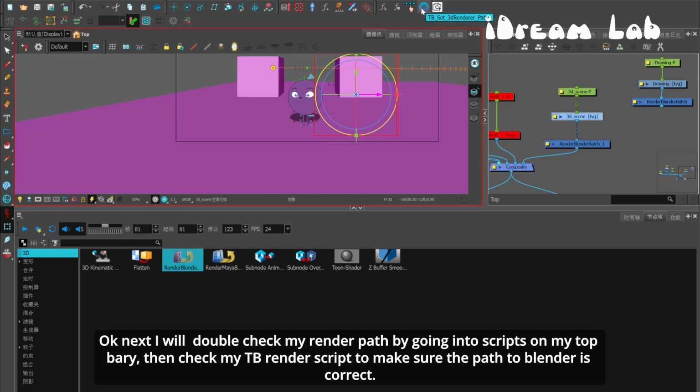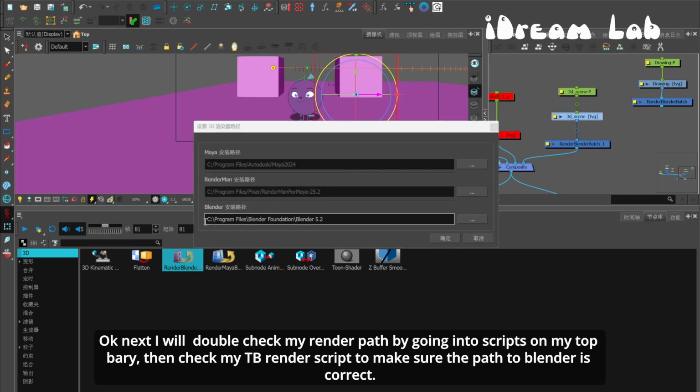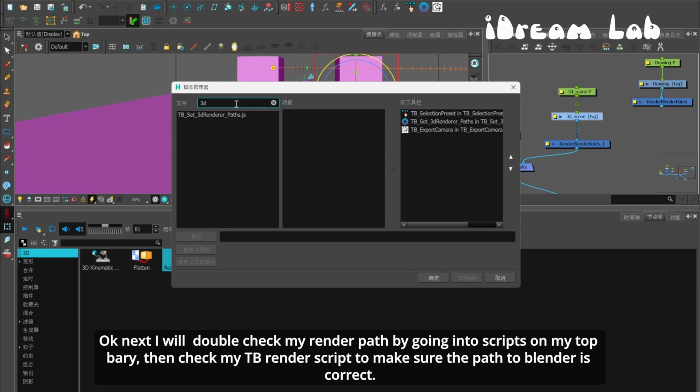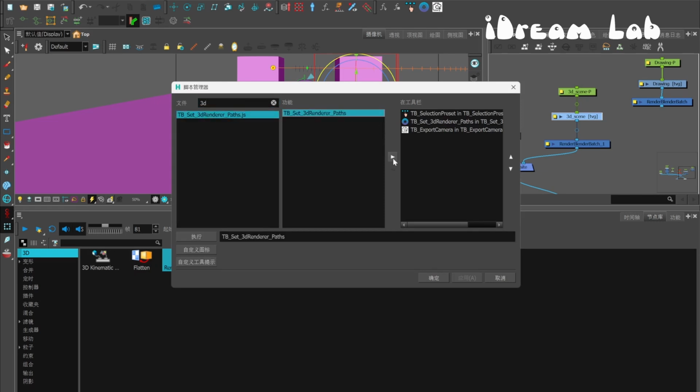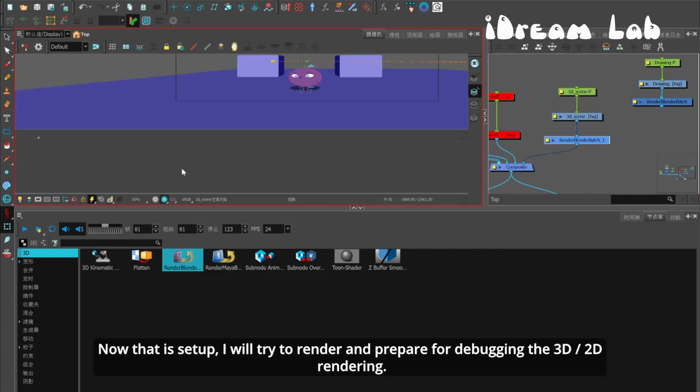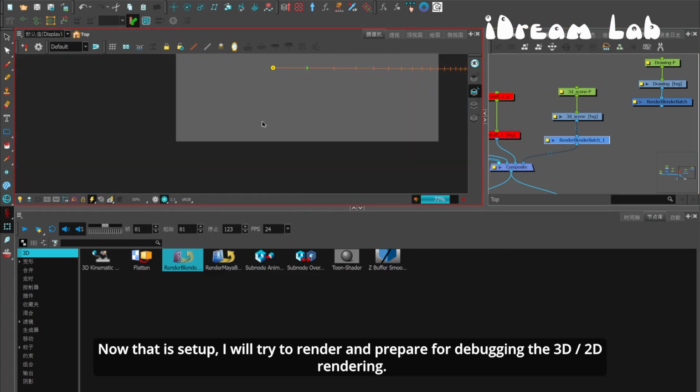Okay, next I will double check my render path by going into scripts on the top bar and then checking my TB render script to make sure that the path to Blender is correct. Okay, now that is set up, I will try to render and prepare for debugging the 3D 2D rendering.